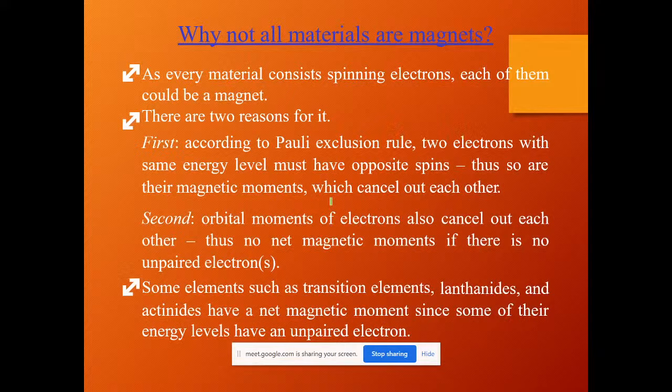That difference is carried here by the spinning of electrons. Every material consists of electrons, but not each of them could be a magnet. So in which element do we have the spinning nature of the electron?